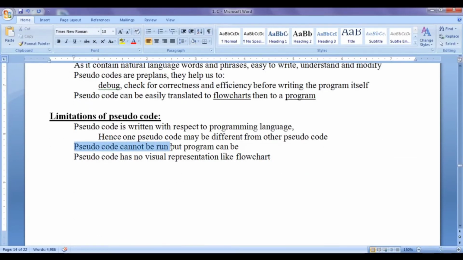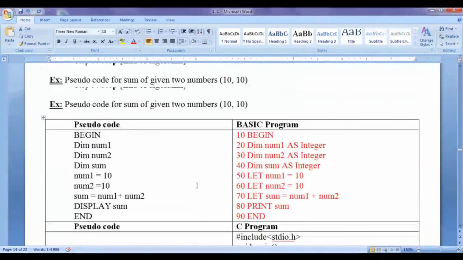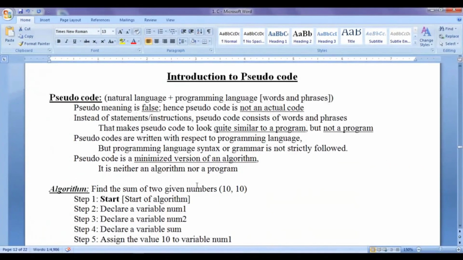Pseudocode cannot be run, but a program can be compiled and run or executed. Pseudocode has no visual representation like flowcharts, so it is less intuitive, you can say. Hope you guys have understood what is a pseudocode and how we write a pseudocode.